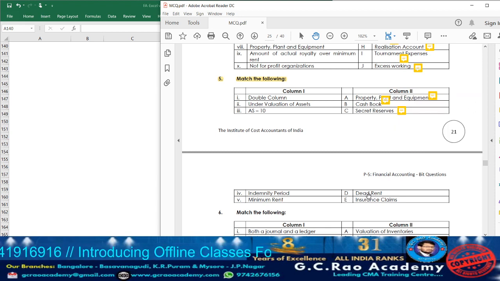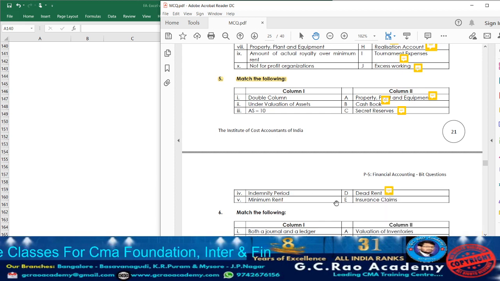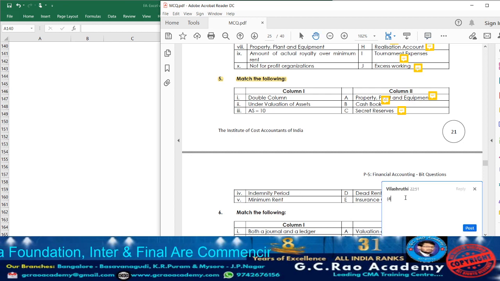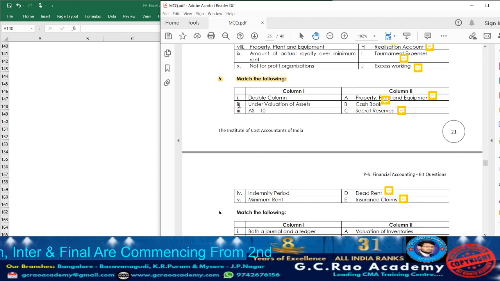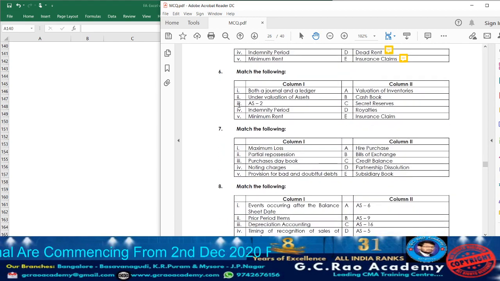Next, dead rent means minimum rent. So against dead rent, consider it as point number 5. Next we have indemnity period. Insurance claim is related to what? Indemnity period will be related to that. So accordingly take down point number 4. Getting the point? So with that, question 5 is completed. Now let us move on to question 6.